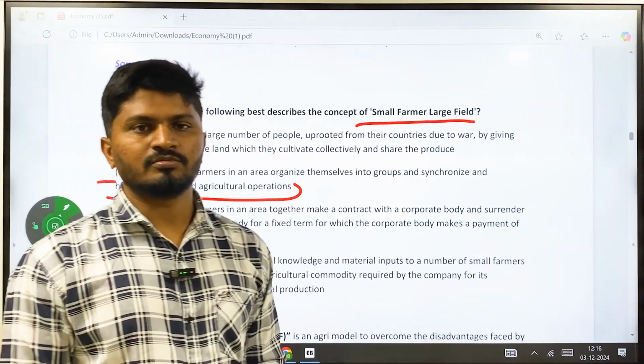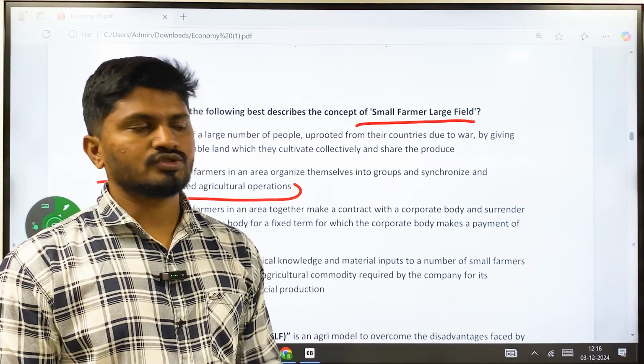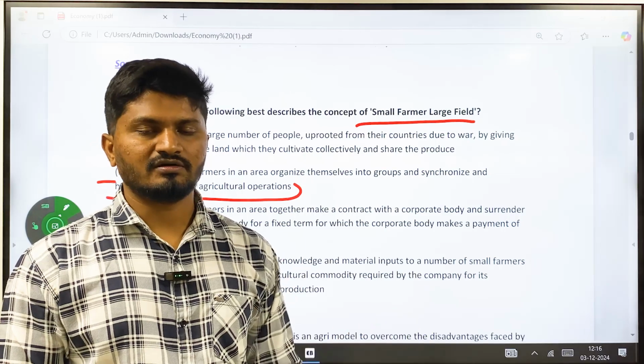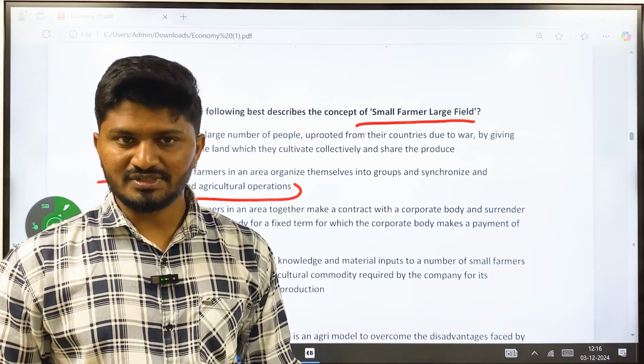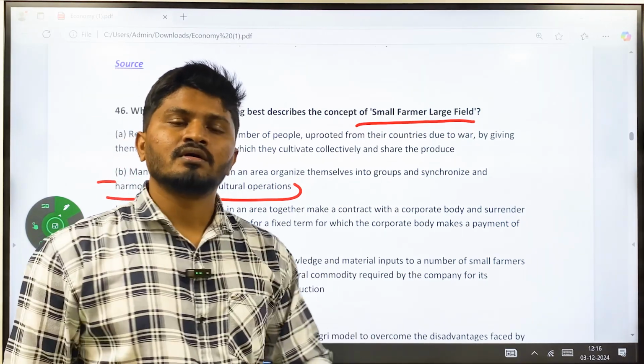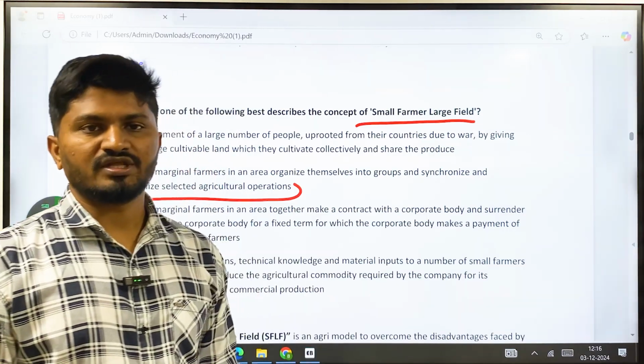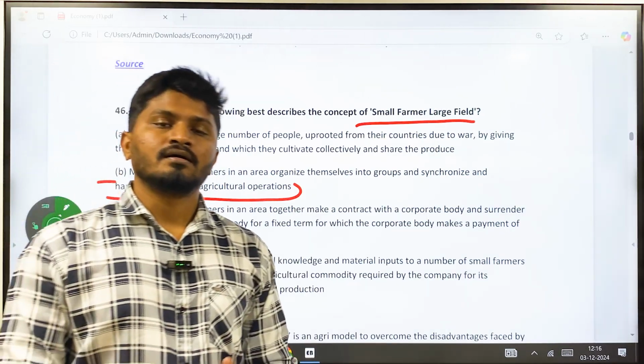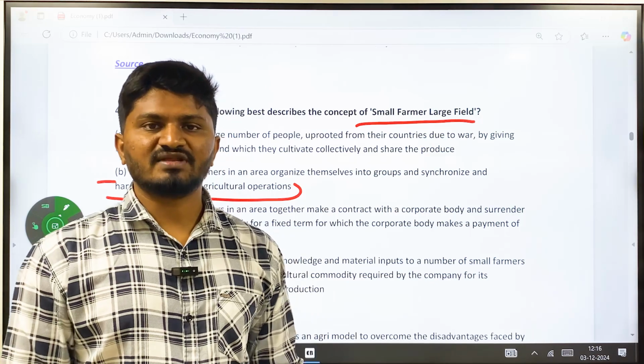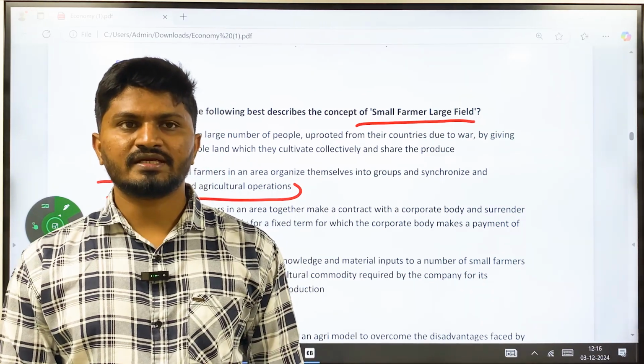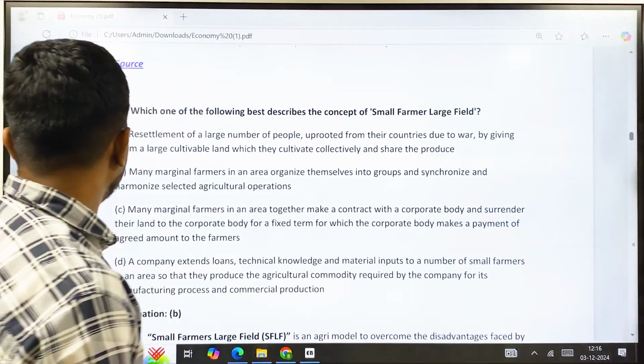Even if you have a small farm, you should come together. Many farmers with a small field should come together, organize themselves, and then they can grow a common crop together. Then they can share the profits according to the proportion of the land they involved there. Okay, that is called small farmer large field.